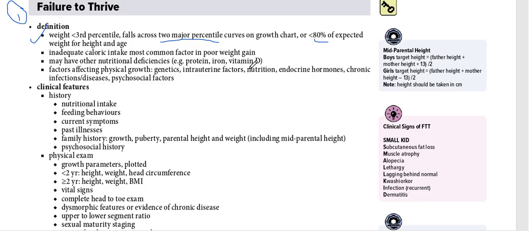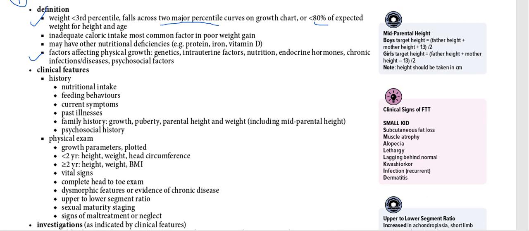The factors affecting physical growth include some factors we need to remember. Genetics can play a role. Intrauterine factors, meaning pregnancy: if during pregnancy mom was having malnutrition, that can be a factor. Then nutritional deficiency for the children, some endocrine disorders, chronic infections, and some psychosocial factors, all of these can lead to failure to thrive. Here is also written the mid-parental height.